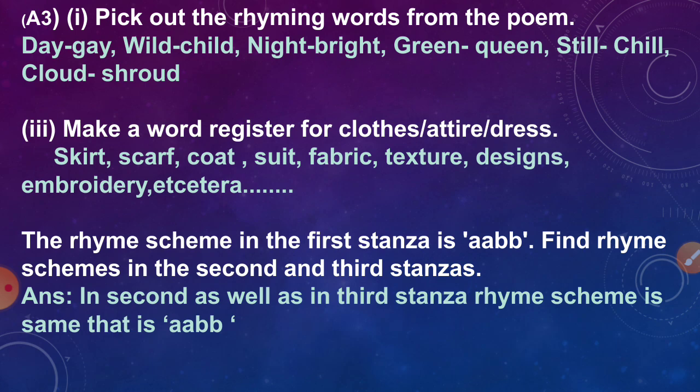Now, these are some of the activities which are easy. First is pick out the rhyming words from the poem. It is quite easy to do. Those rhyming words are day, gay, wild, child, night, bright, green, queen, still, chill, cloud, shroud. Second activity I have dropped here. Directly I have taken the third activity.